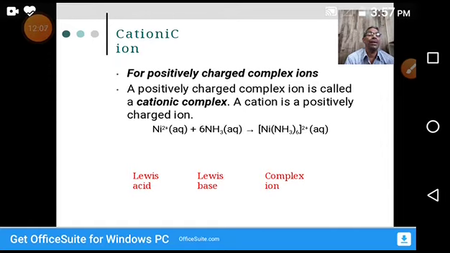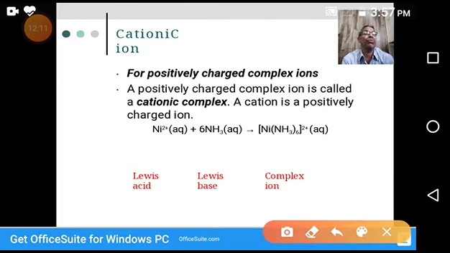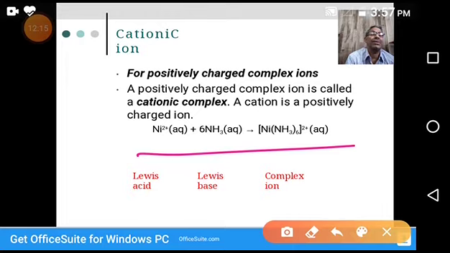For example, observe carefully: an aqueous nickel salt, nickel chloride or nickel sulfate, when treated with an aqueous solution of ammonia, forms a stable compound. Complex ions are generally indicated in square brackets.